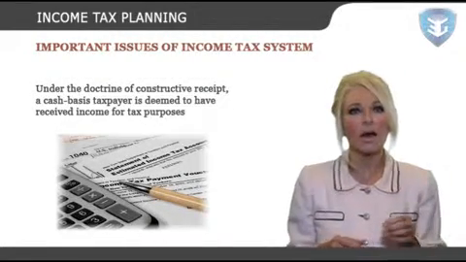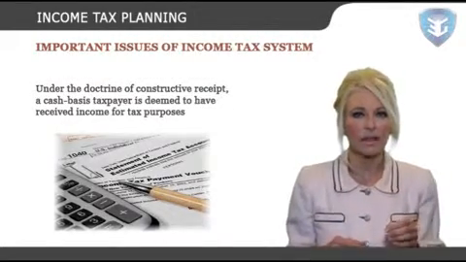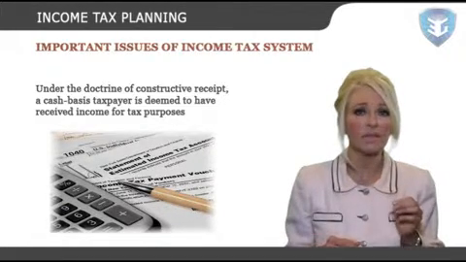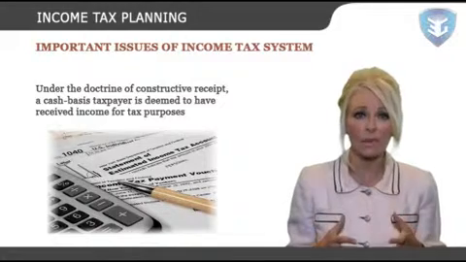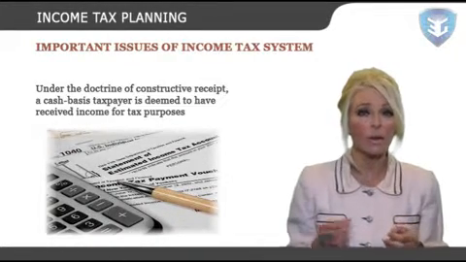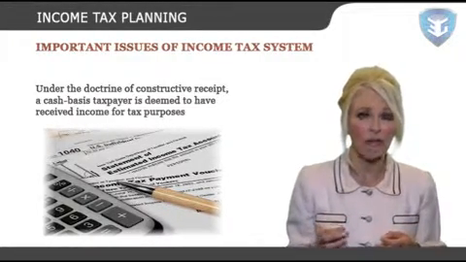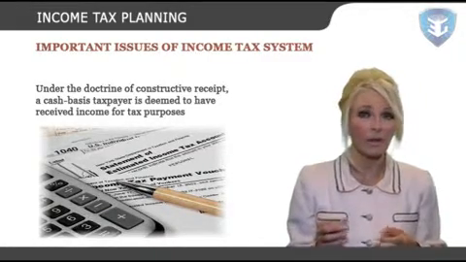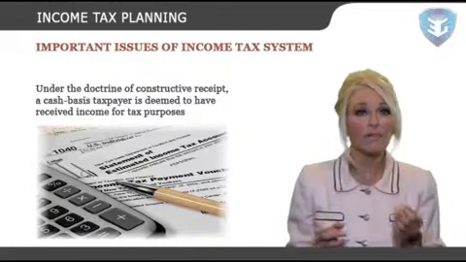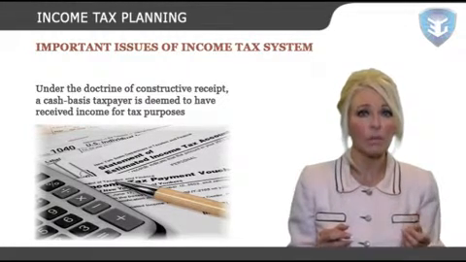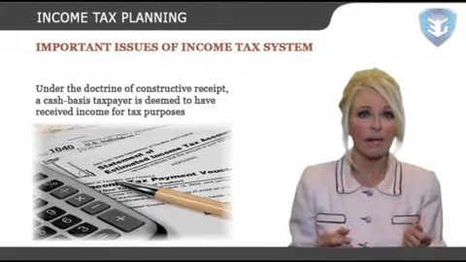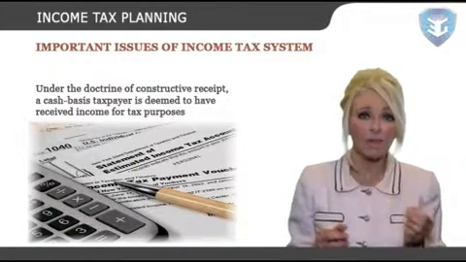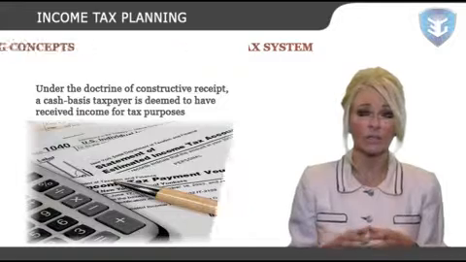Under the doctrine of constructive receipt, a cash basis taxpayer is deemed to have received income for tax purposes when it is either credited to the taxpayer's account, set apart for the taxpayer, or otherwise made available so that it could be possessed by the taxpayer, even if the taxpayer fails to actually take possession.